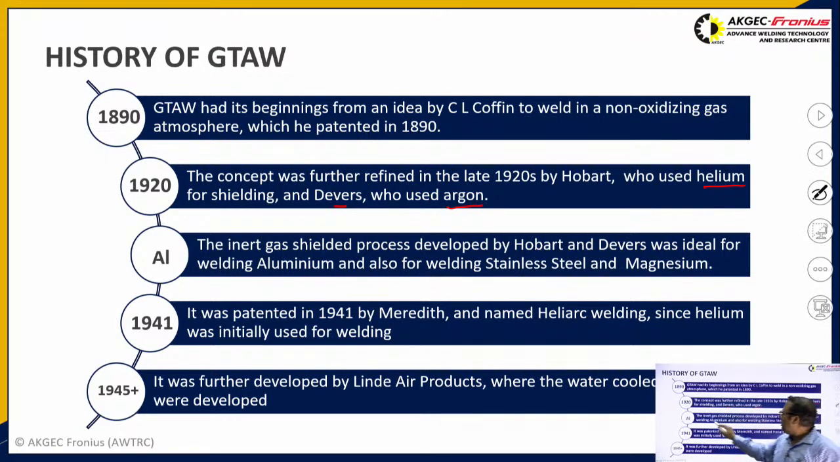Then, further, we have seen that the inert gas shielded process developed by Hobart and Devers was ideal for welding aluminium, and also for welding stainless steel and magnesium. Then in 1941, Meredith patented this technology with the name of heli arc welding, where he used helium as the shielding gas. Then in 1945, Linde Air Products used water cooled torches and developed this technology further, through which we can actually weld aluminium with the help of the gas tungsten arc welding process.